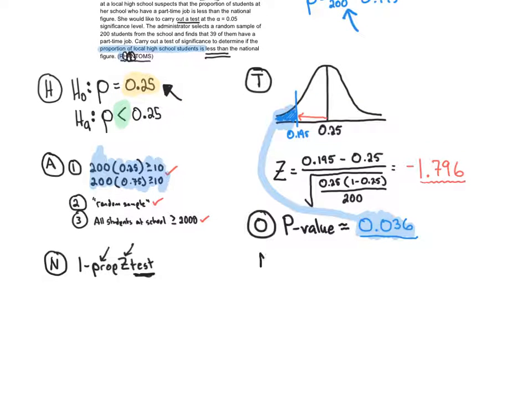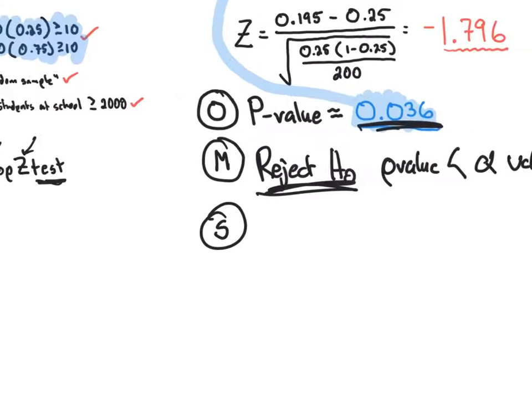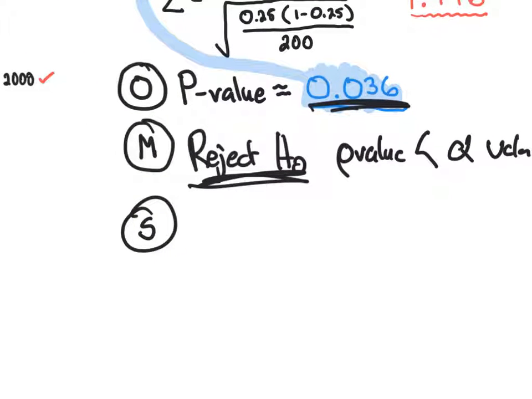Okay, let's make a decision. This is where we compare the p-value to the alpha value. What alpha value did they tell us? Oh, there it is. Alpha value of 0.05. My p-value is less than. We would reject the null hypothesis because the p-value is less than the alpha value. But this is the big punch word right there. Reject the null hypothesis. All right, summarize. Here's how you summarize. If you reject, you have evidence. If you fail to reject, you do not have evidence.